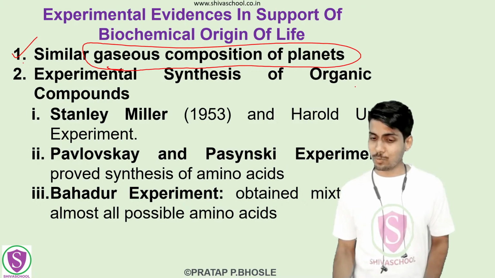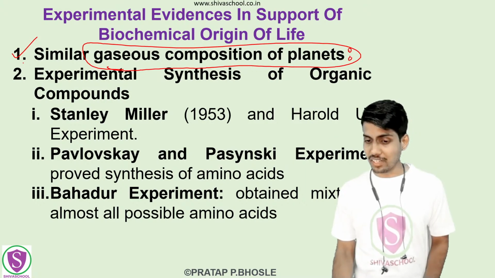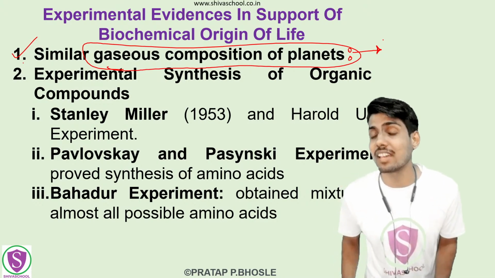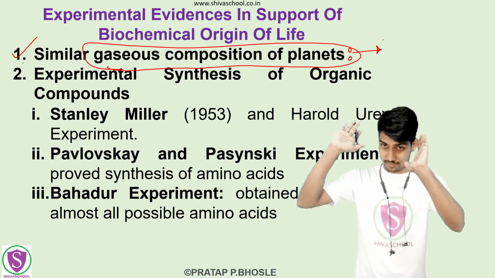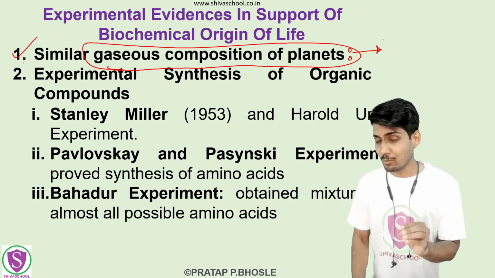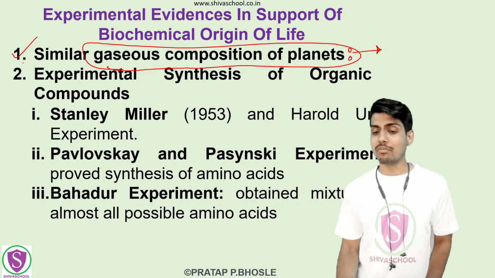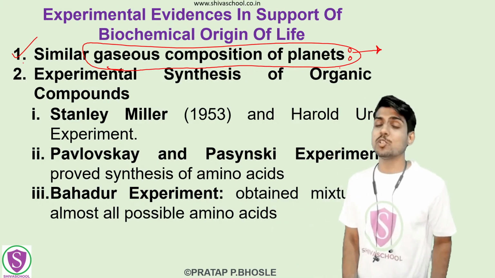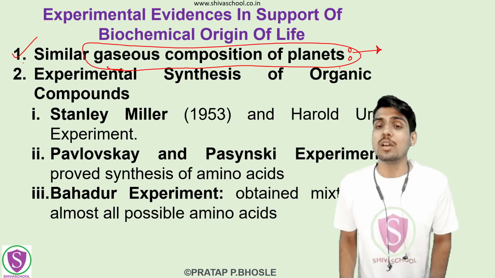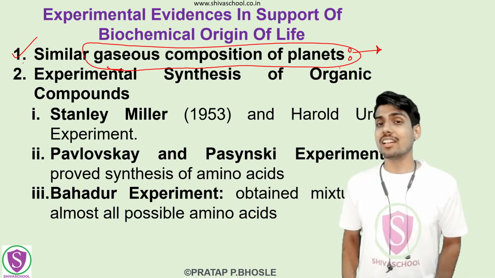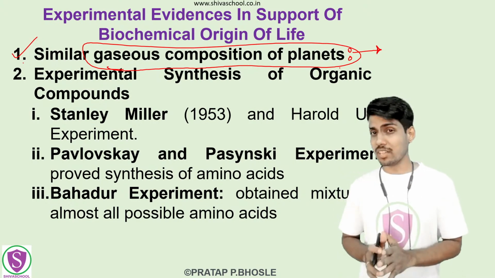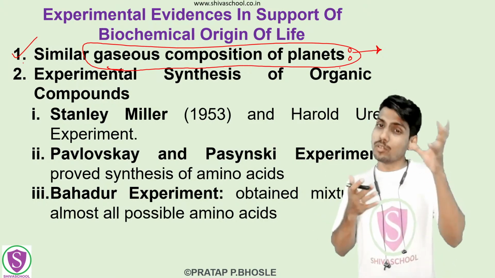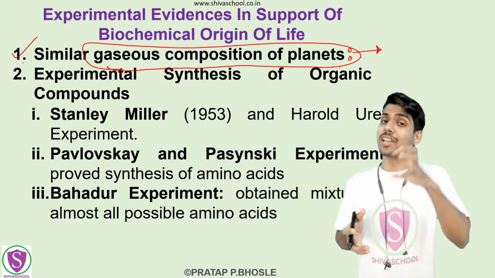So the first point states that the same kind of atmosphere was formed in the case of the other planets in the galaxy, like Jupiter. If we study those planets, then we will find that the atmospheric composition of these planets is also similar to the primitive atmosphere of the earth.